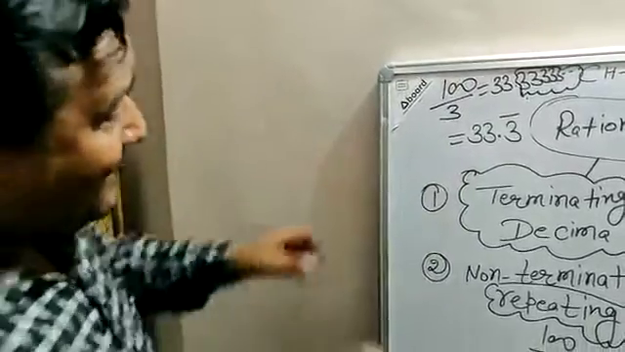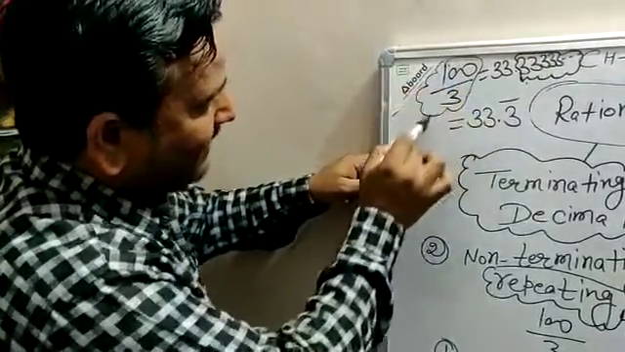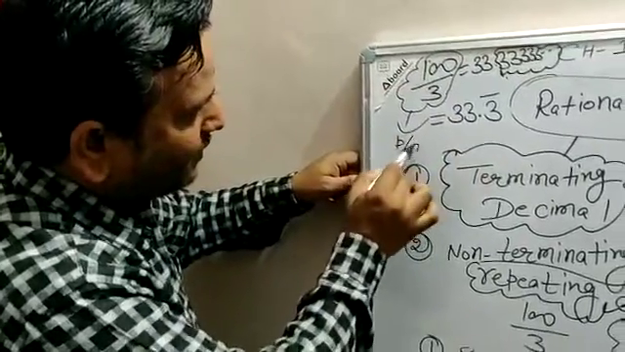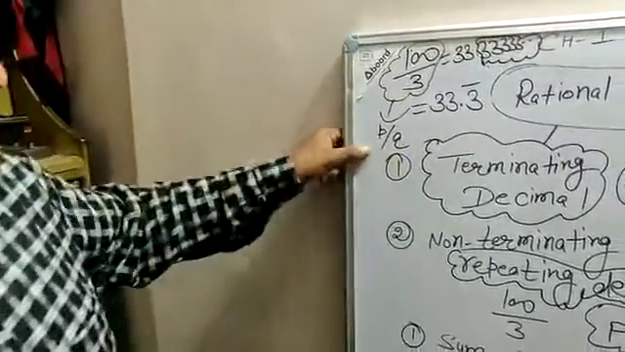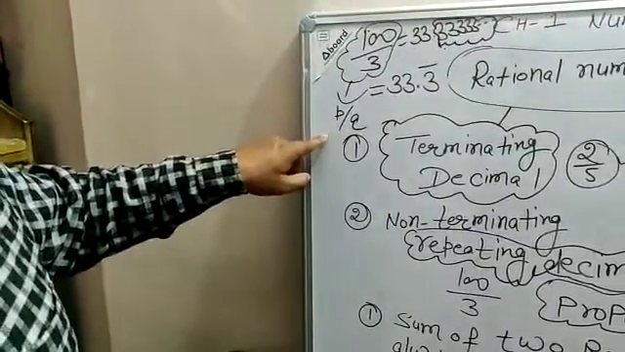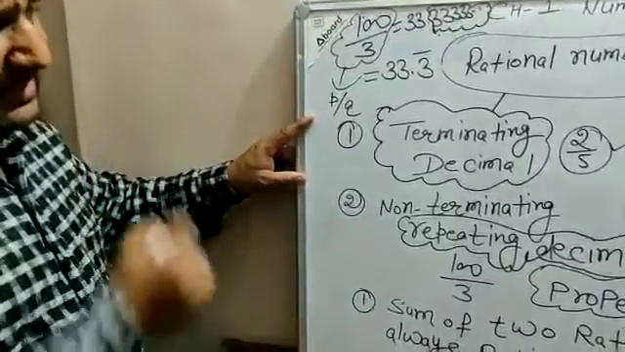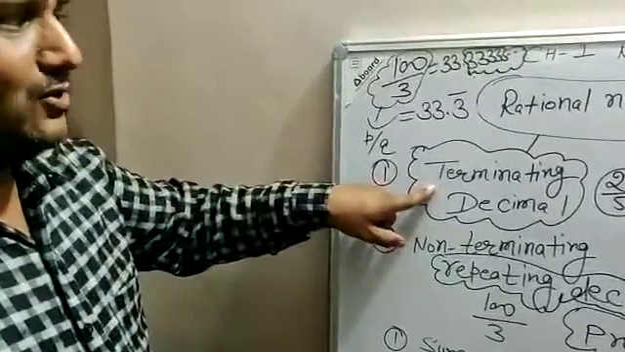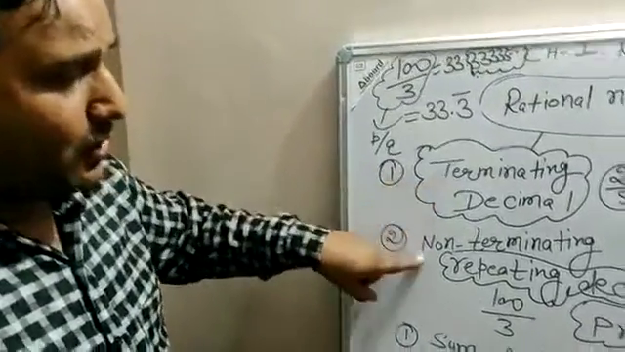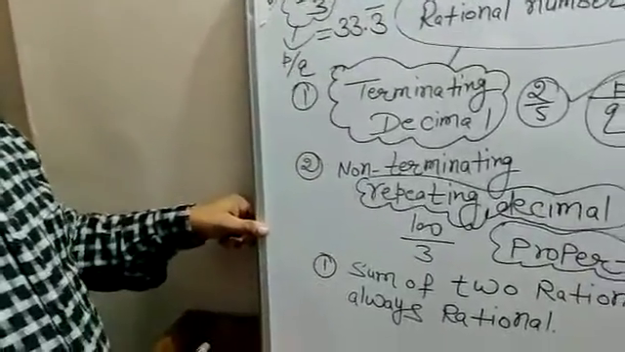But this number, 100 upon 3, is also of the form P by Q. So directly or indirectly this number is also a rational number. So what we learned here: terminating decimals are rational numbers, and non-terminating repeating decimals are also rational numbers.